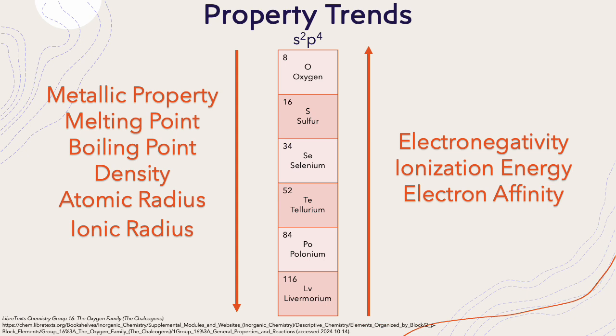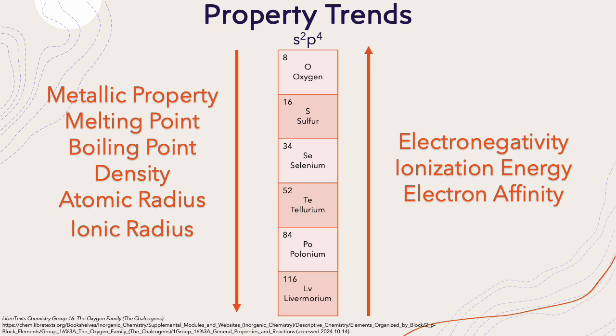Going down the group, metallic properties increase. Tellurium is classified as a metalloid, and polonium and livermorium are classified as metals. The melting point, boiling point, density, atomic radius, and ionic radius all increase going down the group, and electronegativity, ionization energy, and electron affinity all decrease going down the group.